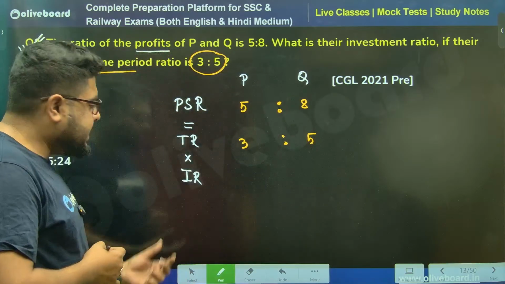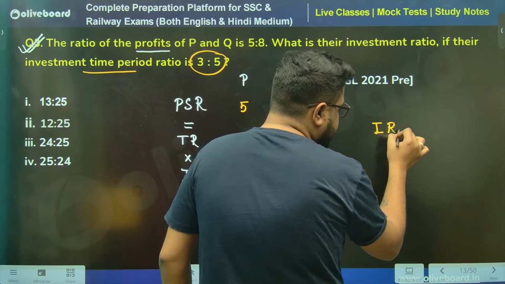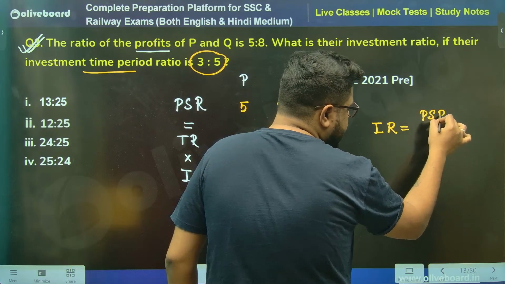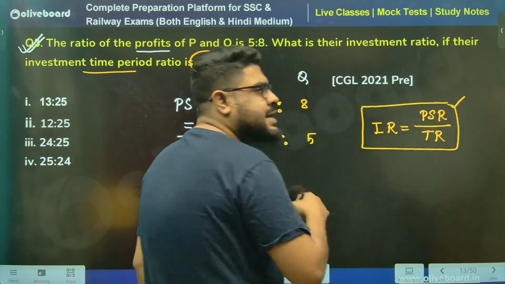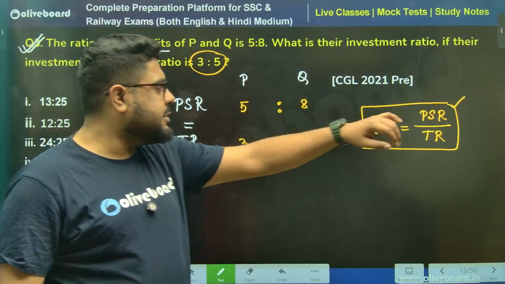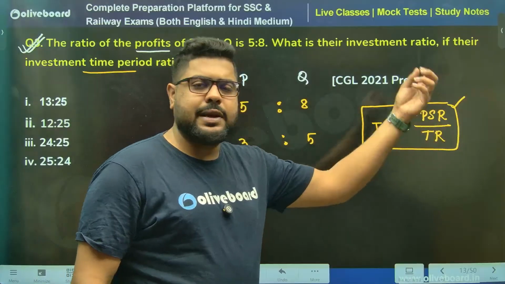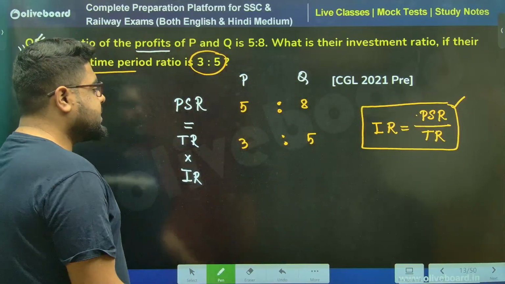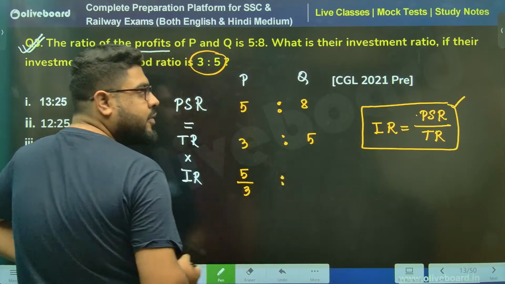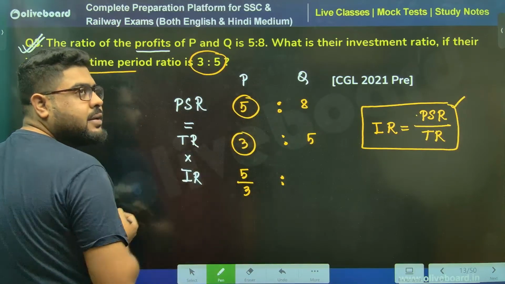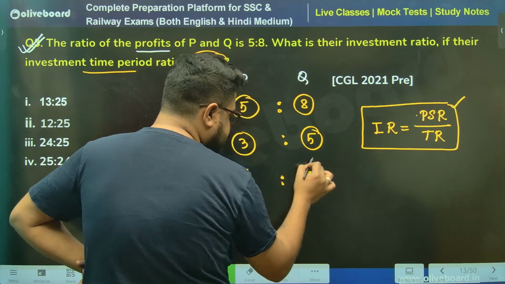Sir, what will you say? IR is PSR by TR. Investment ratio is going to be profit sharing ratio divided by time ratio, because again I'm not asking you to remember these as formulas. Just remember profit sharing ratio is IR into TR. From there, this one simple line you can calculate in your head. That means PSR by TR, meaning 5 divided by 3 is to 8 divided by 5. So this is the ratio.